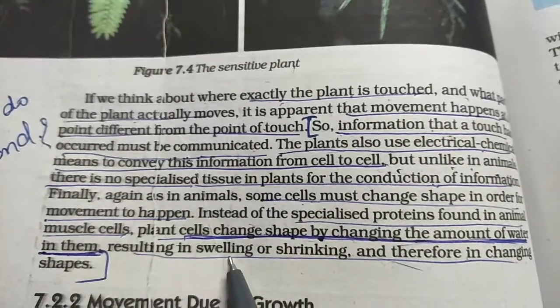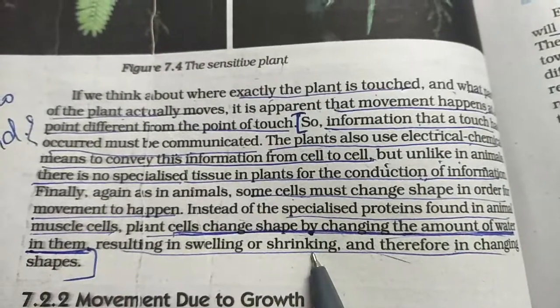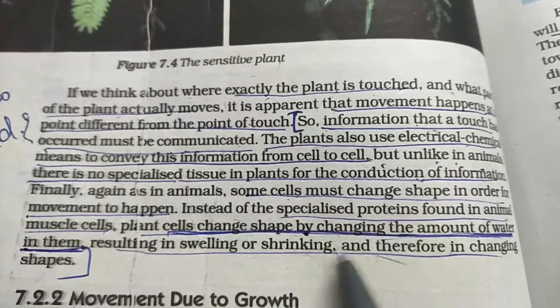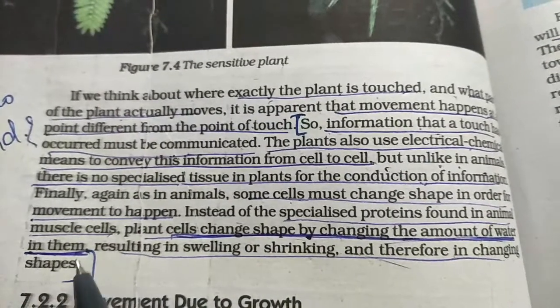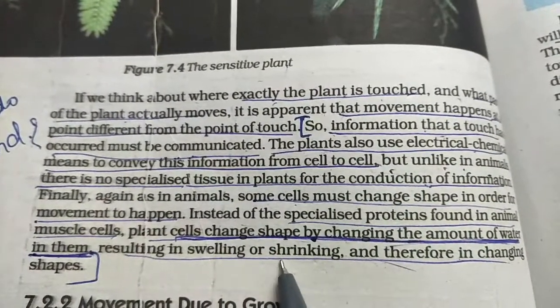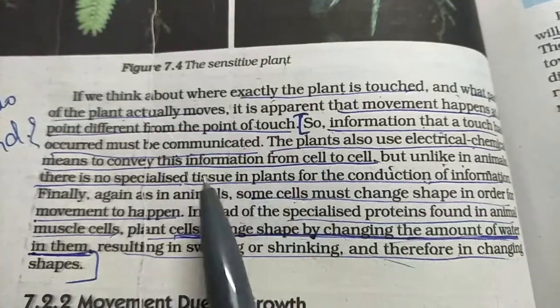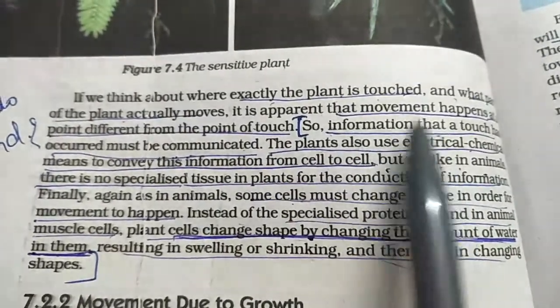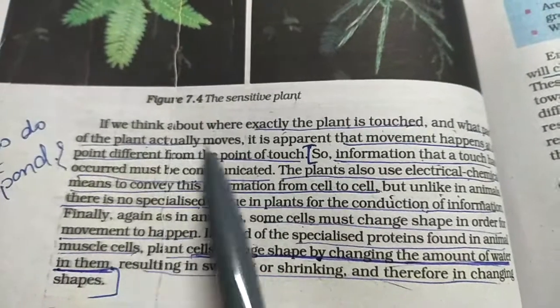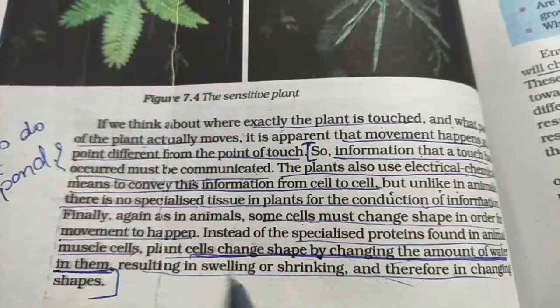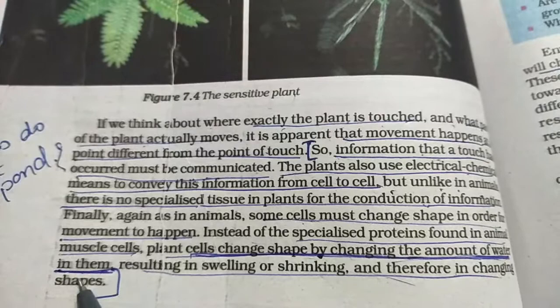This results in swelling or shrinking of the cells, therefore the cell shape changes. As the cell shape changes, the plant responds to the stimulus. So this is how the plant actually moves, by swelling or shrinking of the cell.